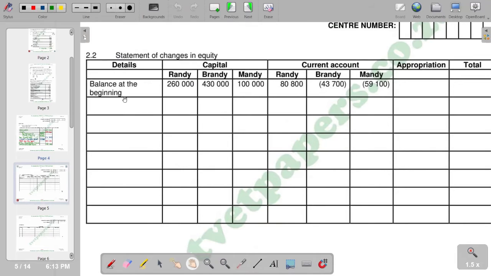Of course, we have got the balance in the beginning as pre-entered. Then from there, we are supposed to move on to the second part, whereby we are supposed to add the total comprehensive income for the year. Remember, we've calculated that.